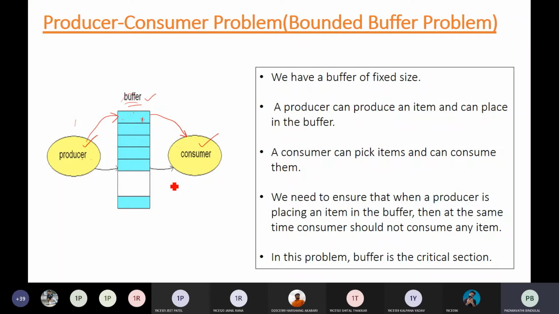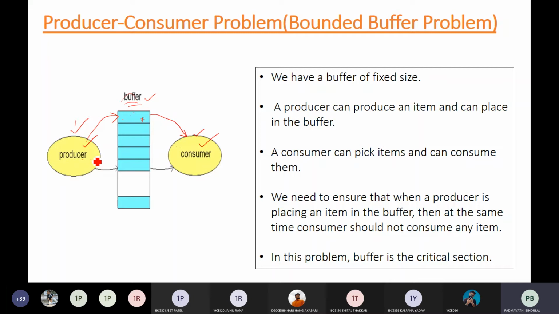So here your buffer is your critical section. At a time either the producer will be accessing the critical section or the consumer will, both cannot access it at the same time, right? This is the problem. Now there is one condition also.